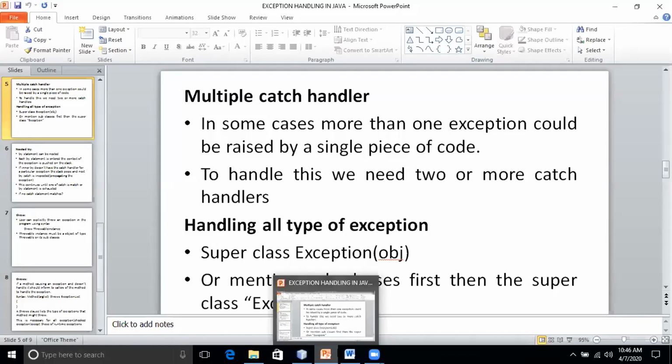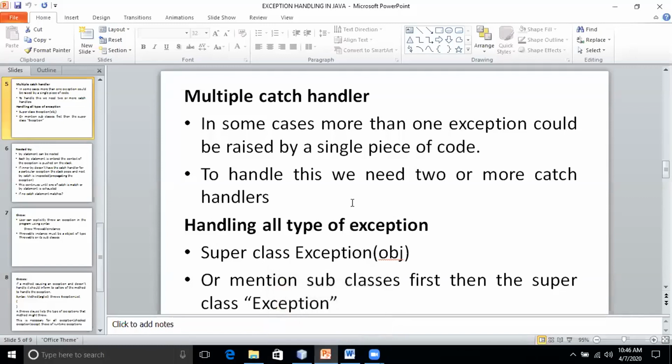Yes, please answer. Yes, it will become what? Uncaught exception. Okay, fine. So for this reason, we have to go for multiple catch handlers.